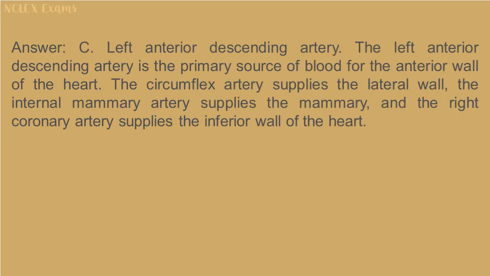Answer: C. Left anterior descending artery. The left anterior descending artery is the primary source of blood for the anterior wall of the heart. The circumflex artery supplies the lateral wall, the internal mammary artery supplies the mammary, and the right coronary artery supplies the inferior wall of the heart.